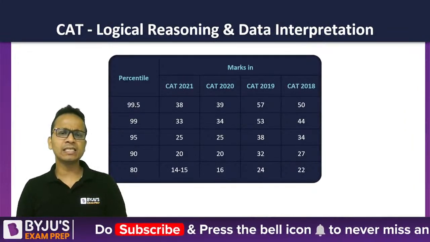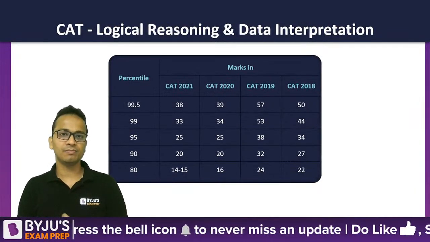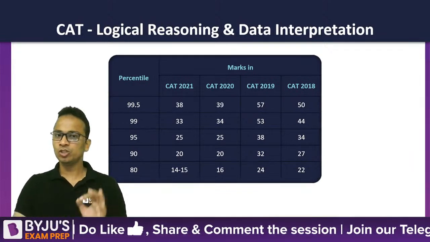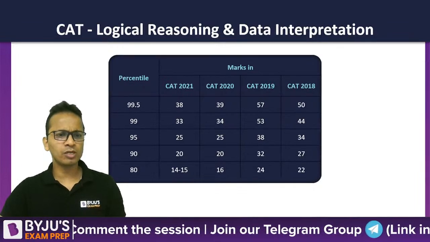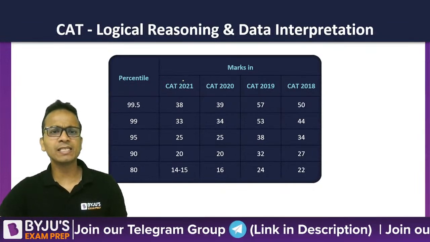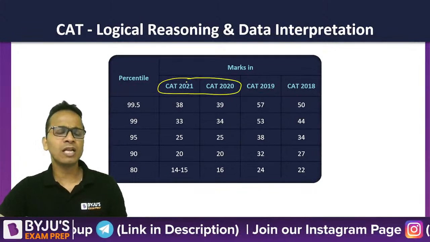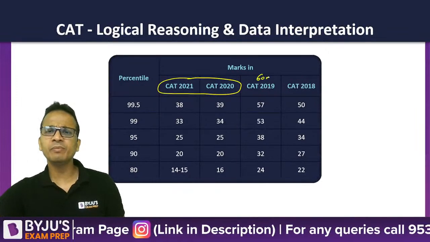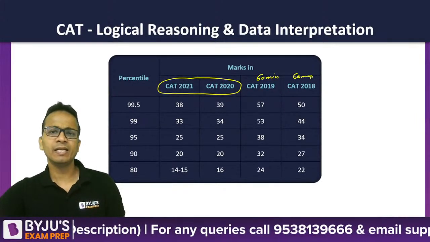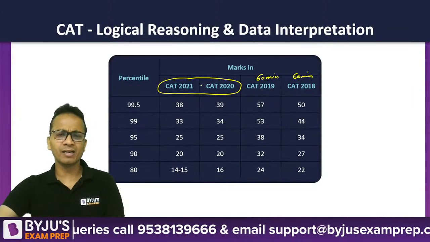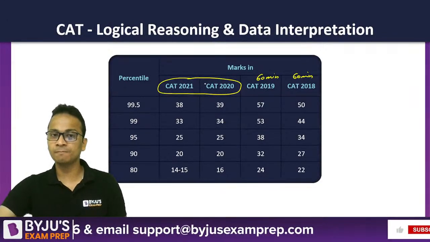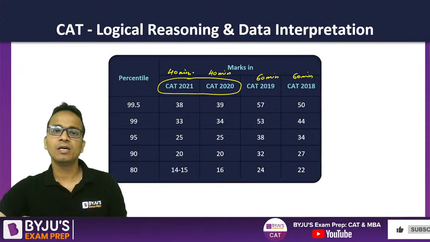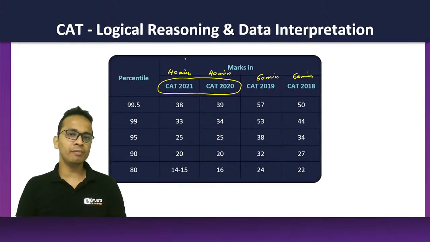Now, if I look at the score versus percentile for the LRDI section in the last few years of CAT, I'll keep my focus on the last 2 years, because the paper pattern for the last 2 years was similar. Earlier, in 2019 and 2018, we were given 60 minutes for each section. Then because of the pandemic, the CAT authorities were forced to change the pattern, and each section was of 40 minutes. This year, the same pattern will be followed, so we'll be given 40 minutes for each section.